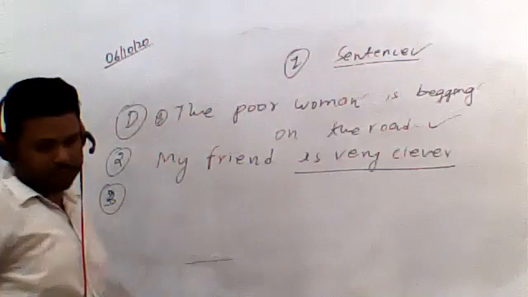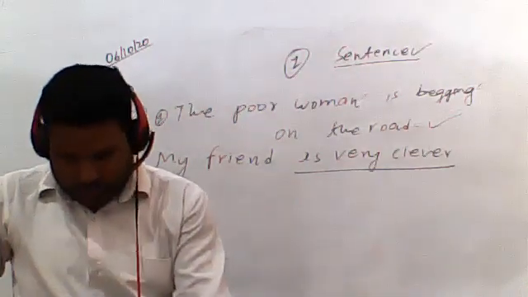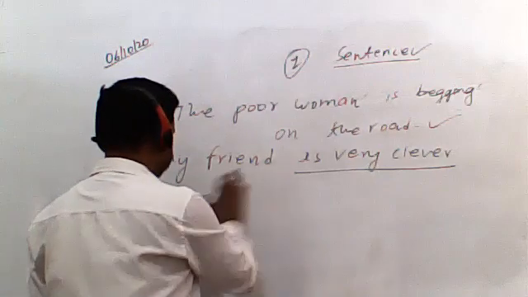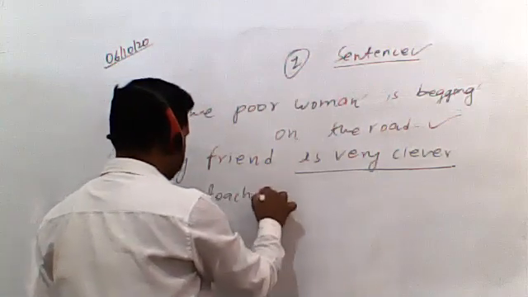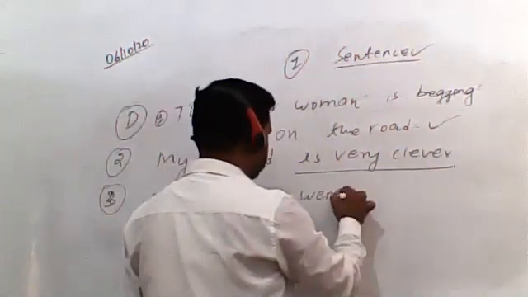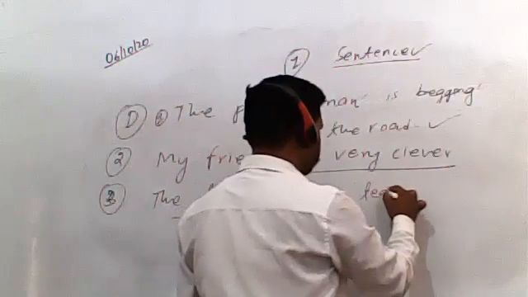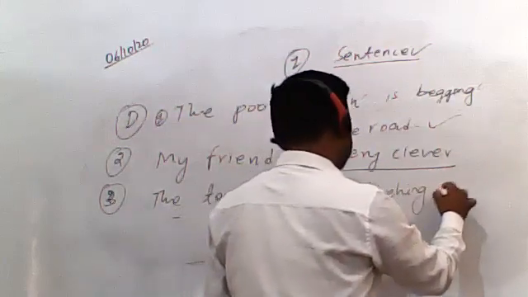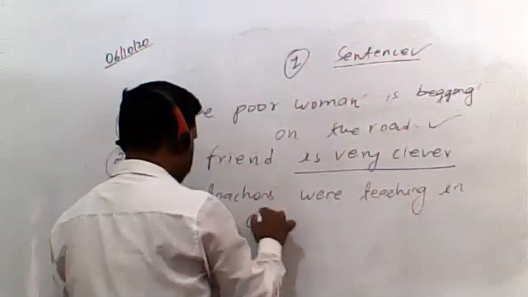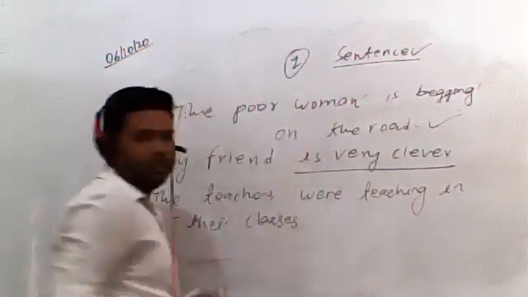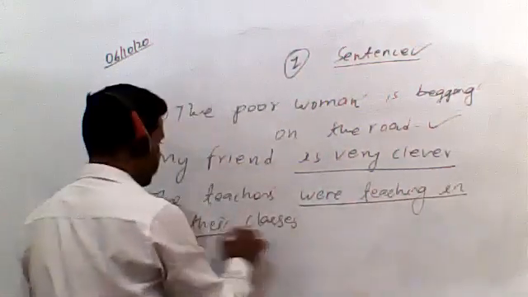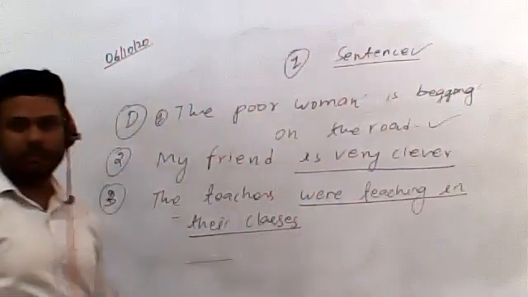Let's talk about the third sentence. The teachers were teaching. The teachers, it means the subject is already given, were teaching in their class, teaching in their classes. So this could be the predicate in the third sentence: were teaching in their classes.